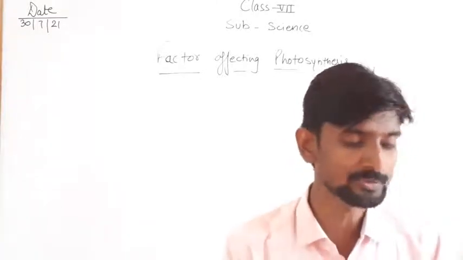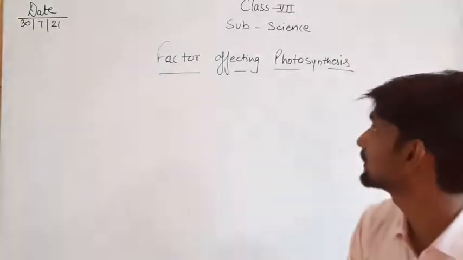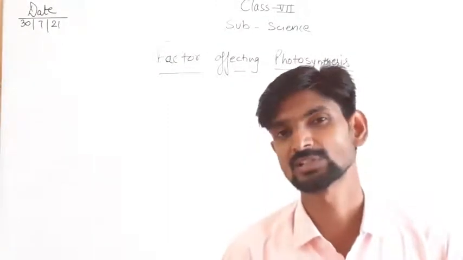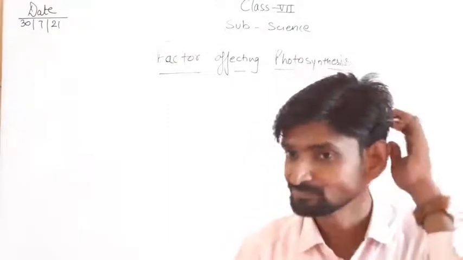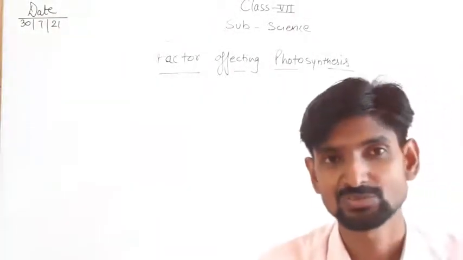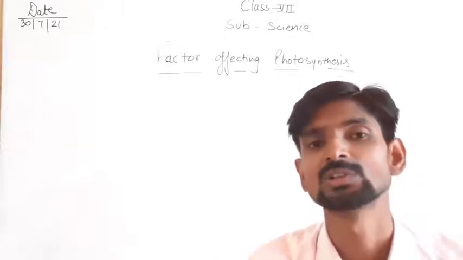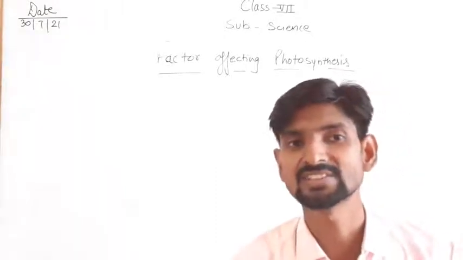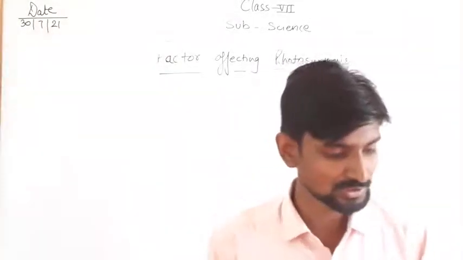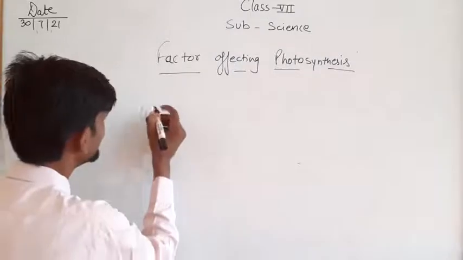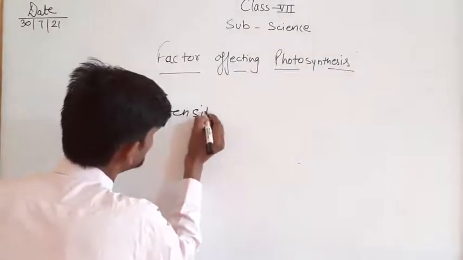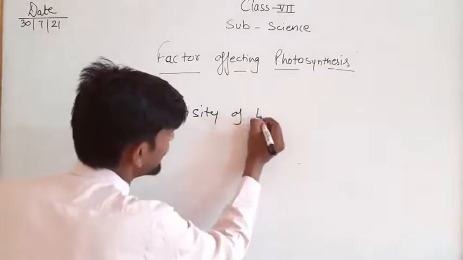Now, the topic in your book is the factors affecting photosynthesis. Means what factors affect the photosynthesis process? What kind of things does the plant need in the photosynthesis process? So the first thing is the intensity of light.